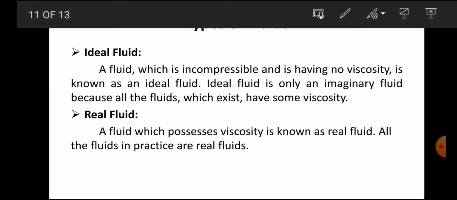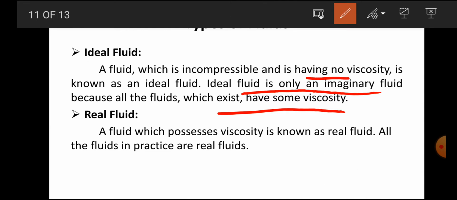An ideal fluid is only an imaginary fluid, because every fluid that exists has some viscosity. If you consider air or water, each and every one has some viscosity. So we can say that an ideal fluid means an imaginary fluid, having no viscosity as well as being incompressible. That fluid is called an ideal fluid.